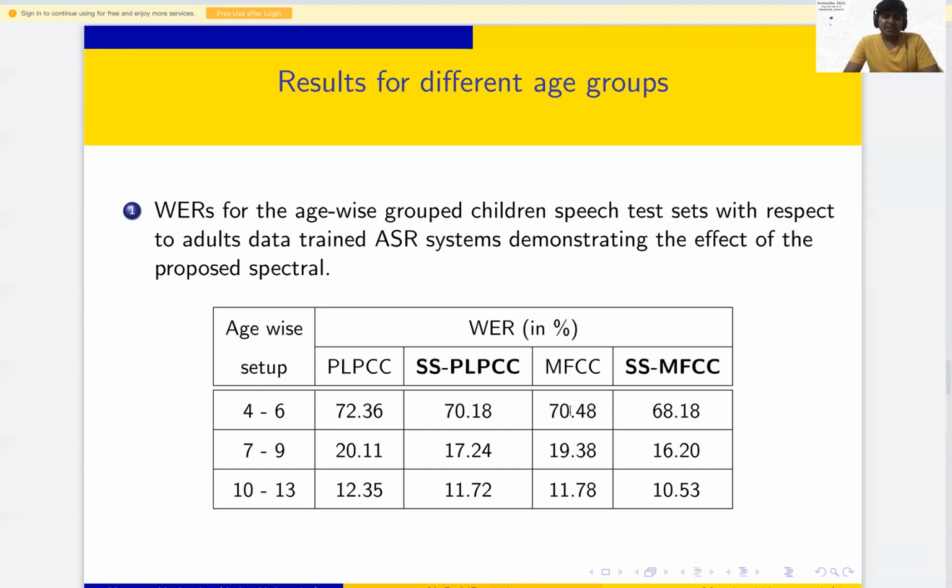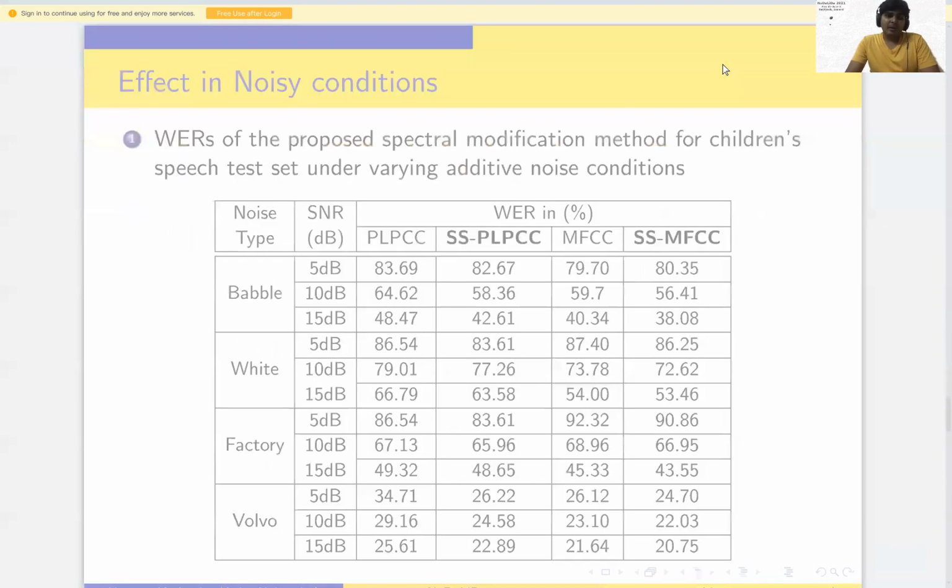In the case of MFCC, 70.48 and then spectral modified 68.6, then 19.38 and 16. So we can see that in each and every case we are getting an improvement with our proposed method in the age groups also.